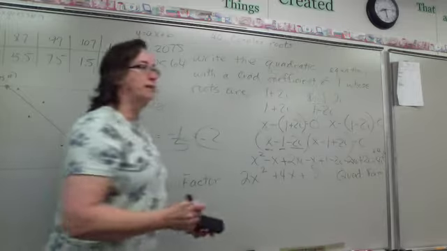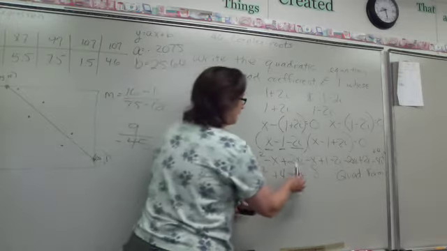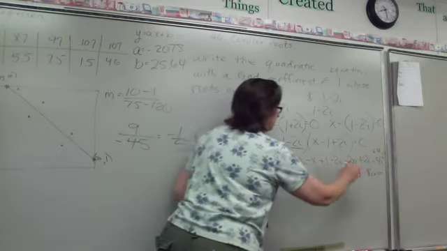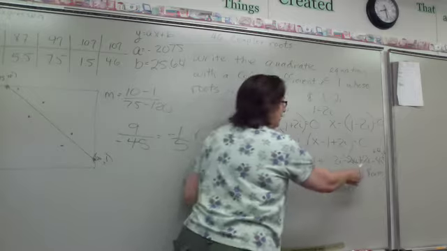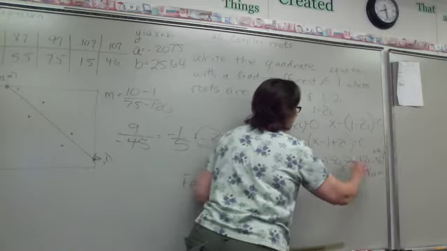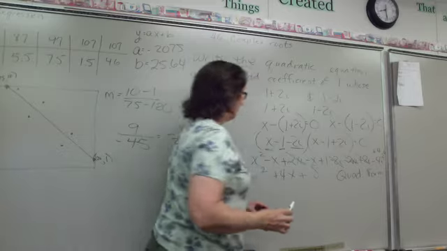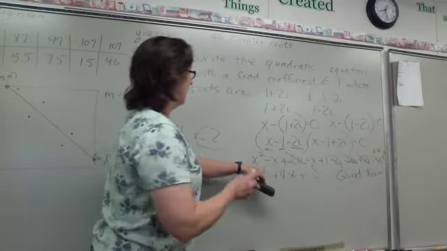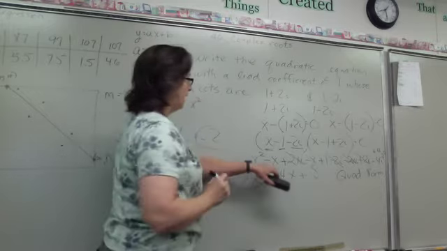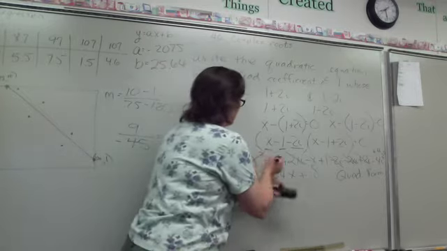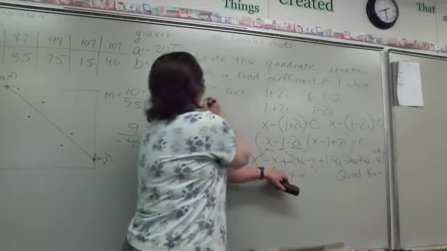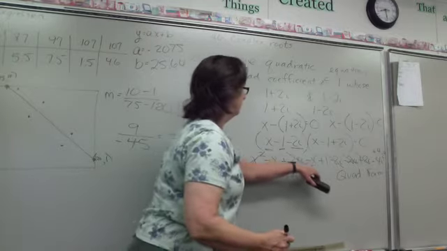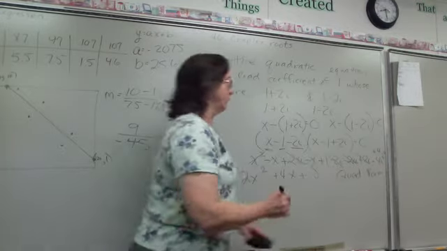Now look at what happens to all these imaginaries. Okay, I got a 2xi. I have a negative 2xi. I have a negative 2i, and I have a positive 2i. Okay, this became a plus 4. So what is my equation that makes all of this work? I've got an x squared, right? I've got a negative x, so I've used the x squared. I got a negative x and a negative x, so negative 2x, right? And then a what? Plus 5.